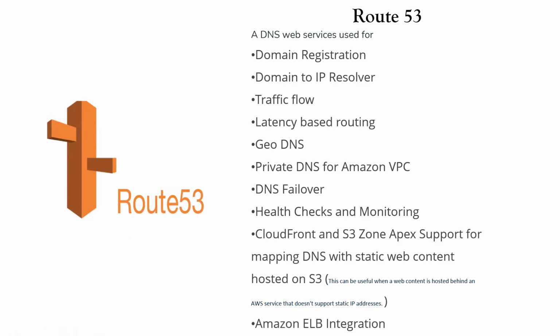S3 Zone Apex support is the feature that maps the DNS to a resource which doesn't have an IP address. So this is another feature of Route 53. It can manage and connect to services on AWS which don't have any IP address.